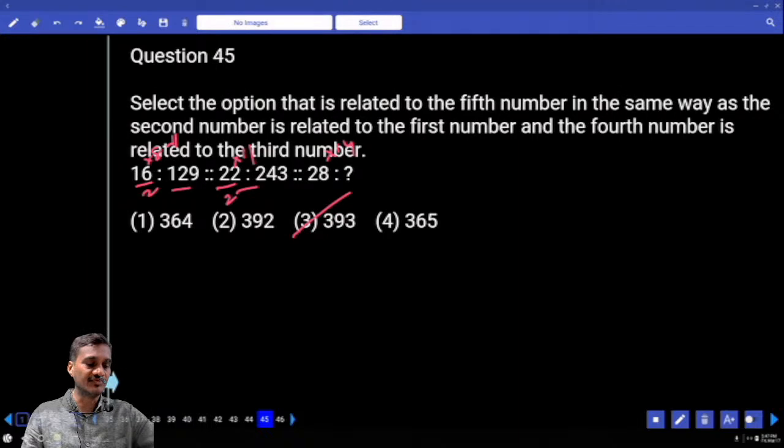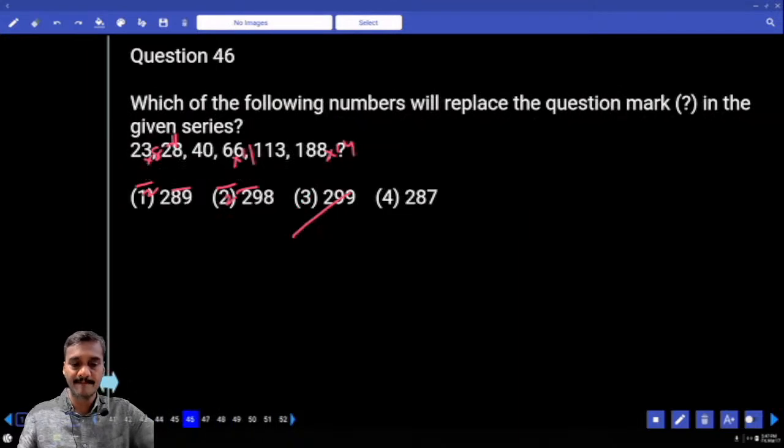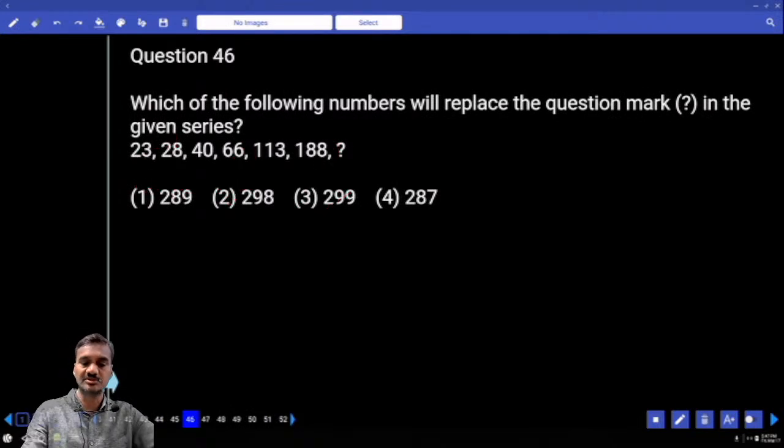Then 45 is choice 3. The next one, 46. Now 46. What should the next number be? 23, 28: the difference is how much? 5. The next difference is how much? 12. 5, 12. And here the difference is 26. 5, 12, 26. Next one 66 and 130, 113.